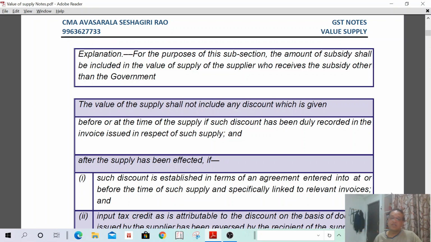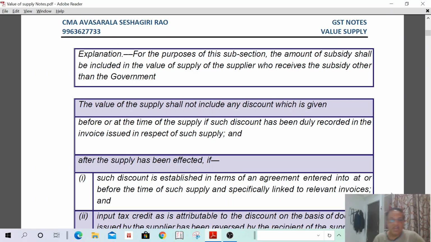In such a case, the discount shall be reduced from the value of supply, because the discount amount was known before or at the time of issuing the invoice and has been recorded in the invoice. Once it is known at the time of issue of invoice and duly recorded in the invoice, it will be allowed.